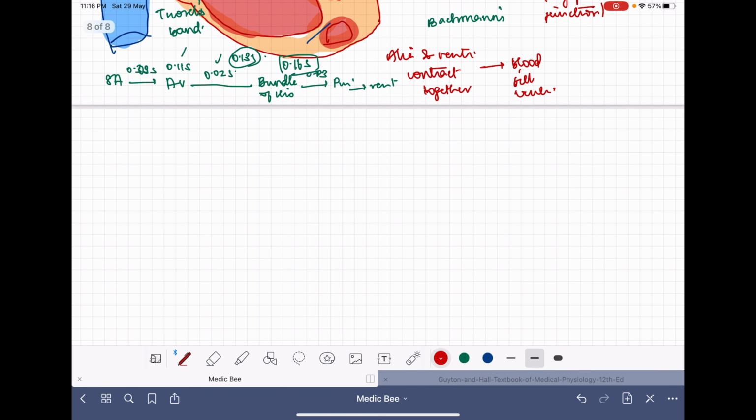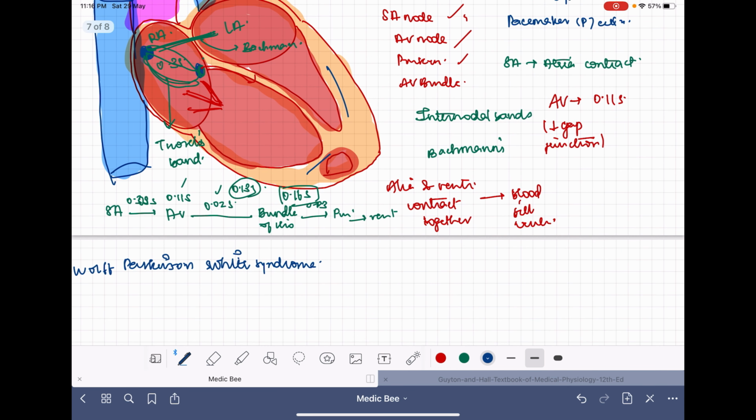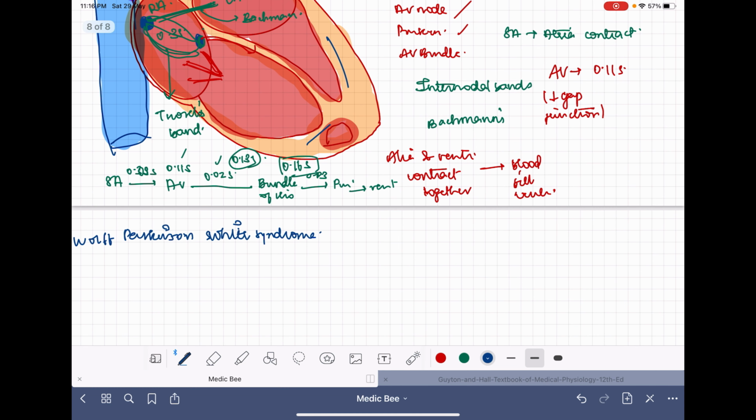We see that a special syndrome called Wolff-Parkinson-White syndrome is a syndrome that arises due to problems in the AV node. Because we said that the AV node has a delay of 0.11 second, it helps in the ventricular filling.